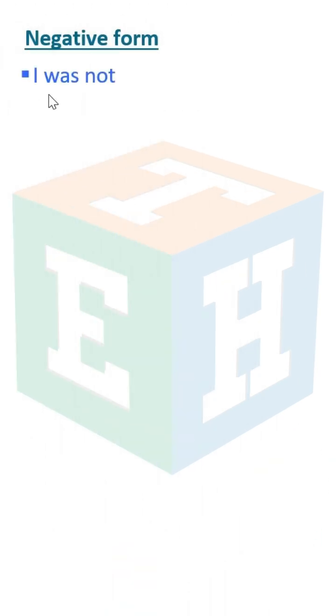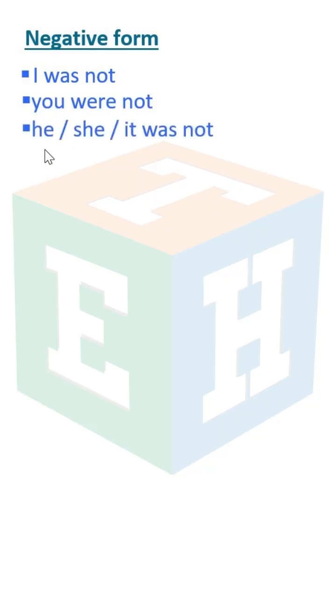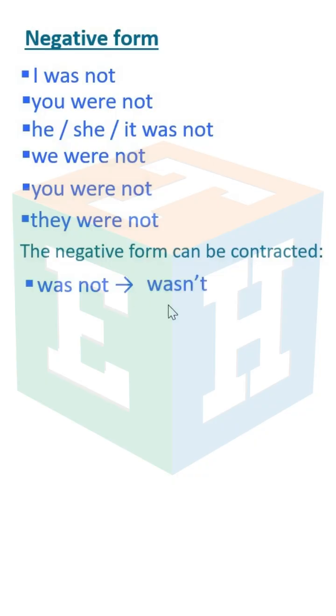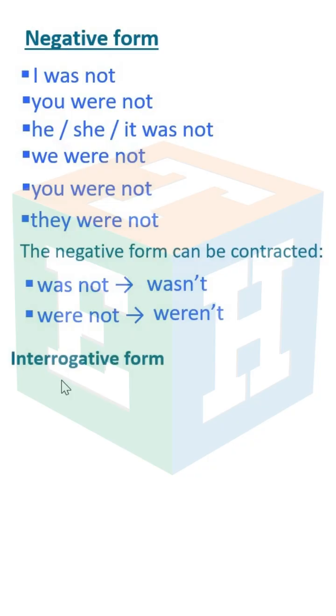Negative form. I was not. You were not. He/she/it was not. We were not. You were not. They were not. The negative form can be contracted. Was not, wasn't. Were not, weren't.